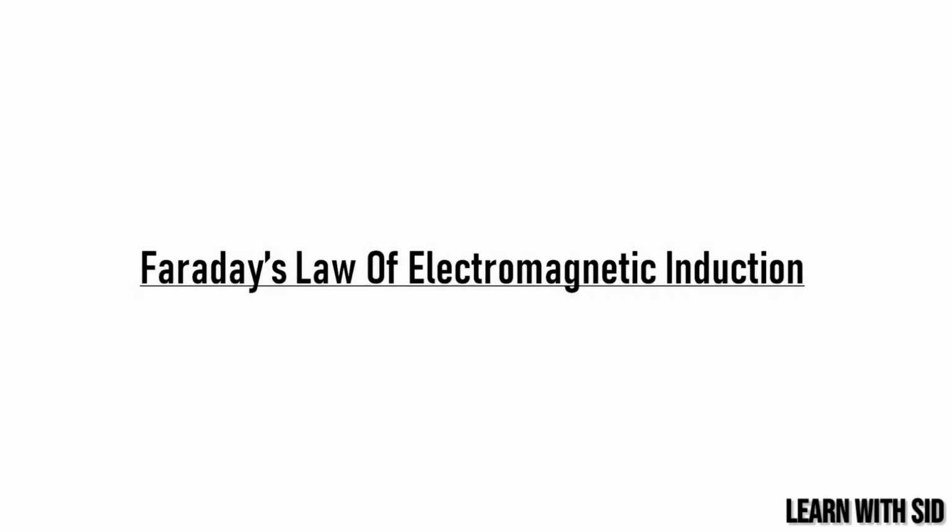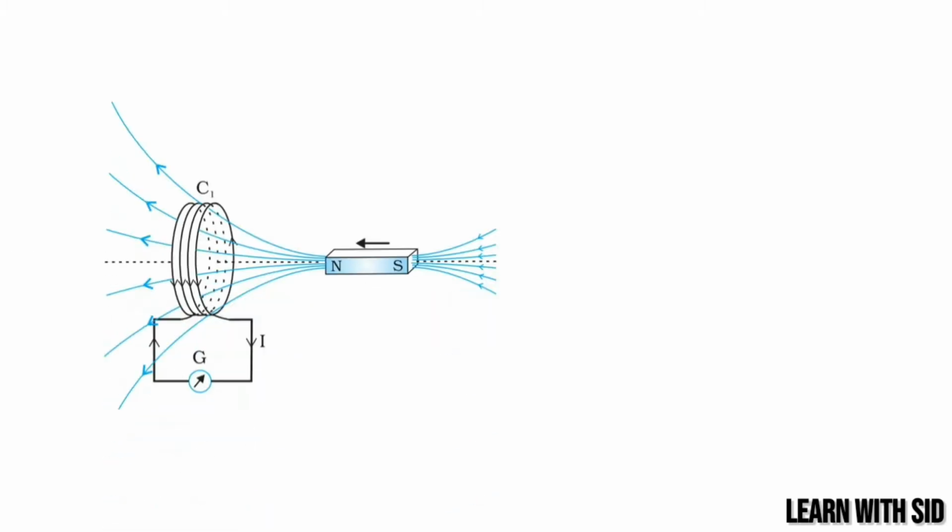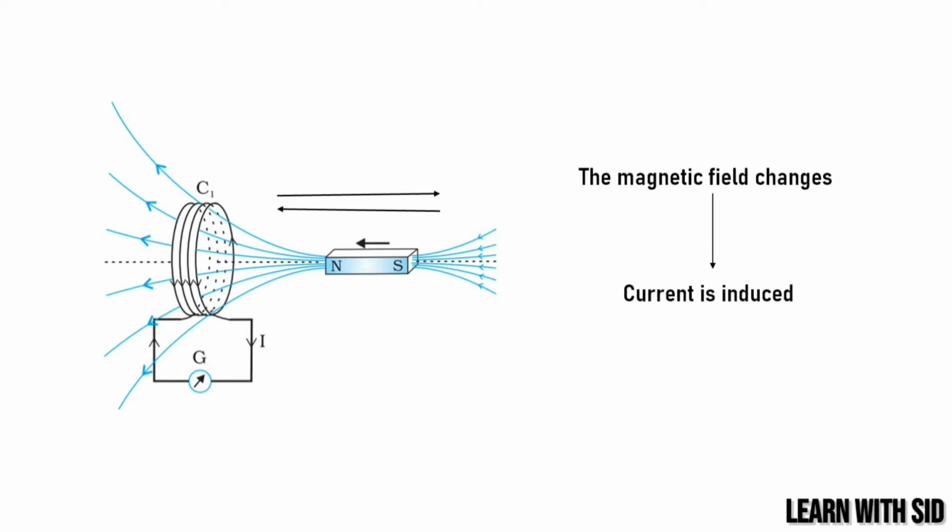In this video, I will be discussing Faraday's law of electromagnetic induction. From the previous experiments, we came to know that when the bar magnet moves towards or away from the coil, there is a change in magnetic field. When there is a change in magnetic field, a current is induced in that coil.